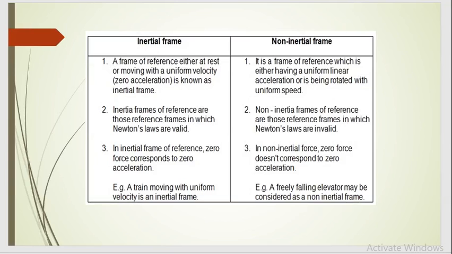Inertial frames of reference are those reference frames in which Newton's laws are valid, but non-inertial frames of reference are those in which Newton's laws are invalid. In an inertial frame of reference, zero force corresponds to zero acceleration. In a non-inertial frame, zero force doesn't correspond to zero acceleration. For example, a train moving with uniform velocity is an inertial frame, and a freely falling elevator may be considered a non-inertial frame.